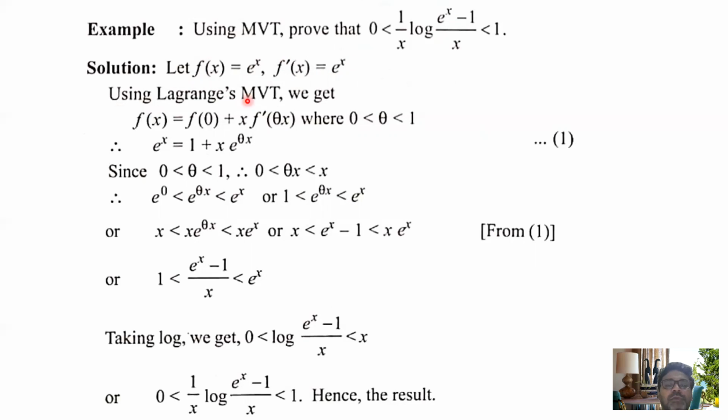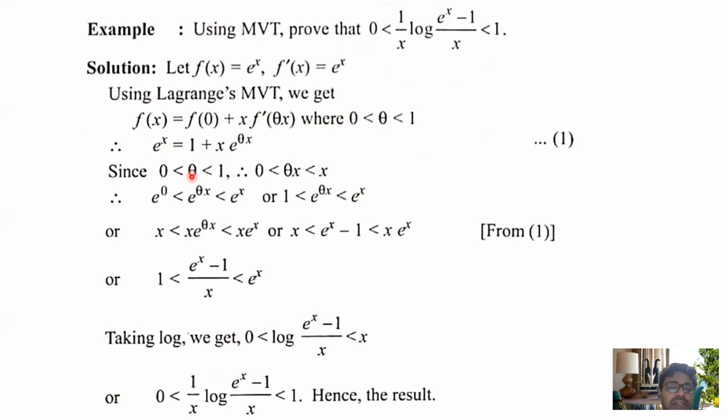Now using Lagrange mean value theorem, we have f(x) equals f(0) plus x f dash theta x, where 0 less than theta less than 1. So if I substitute here, that is e to the power x equals 1 plus x e to the power theta x. Clear? Okay, so now our requirement is this inequality, so already you know we can establish this inequality only from here.